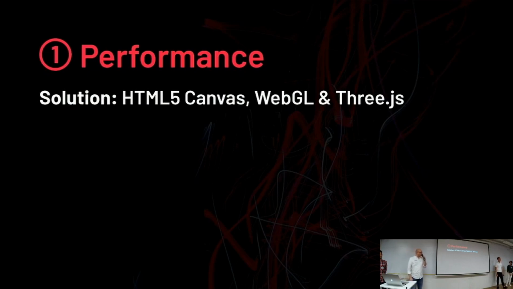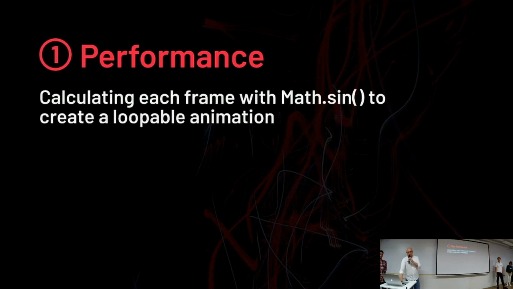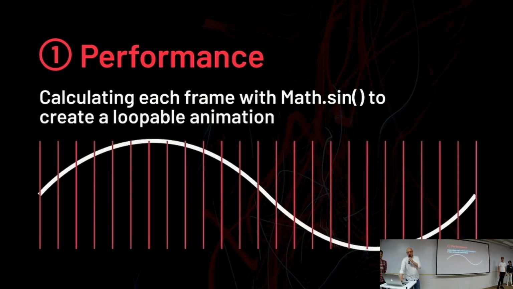So in order to make it more performant, what we're doing is dropping down to a lower level. And now instead we're drawing out every animation frame by frame using Canvas, WebGL, and Three.js. And the way we do this is that the average beat is roughly 400 milliseconds. The engine is rendering around 60 frames per second. And this comes out to about 25 frames per beat. So we take those 25 frames and using a sine curve, we map these out to each point. And this actually is a bit of a trade-off. What it does is it allows us to better control the animation and better sync it up with the song at any point in time.